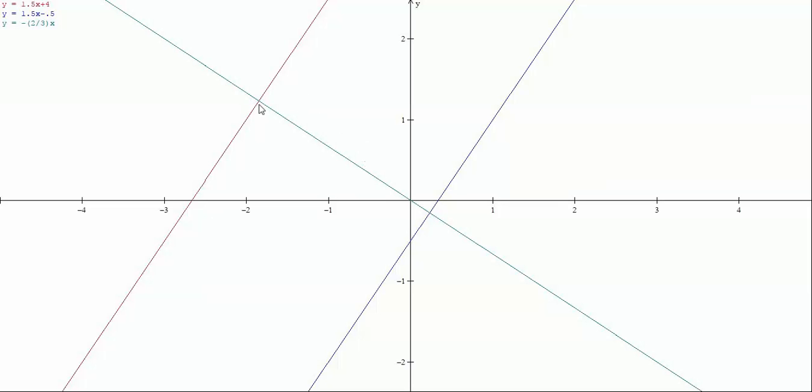What did we get? Well, let's see here. When we computed our intersection points, minus 1.8 is in fact what you would get if you took minus 24 over 13. And 16 over 13 is about 1.23.